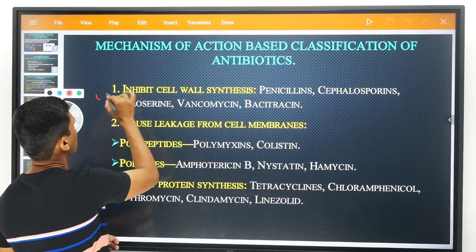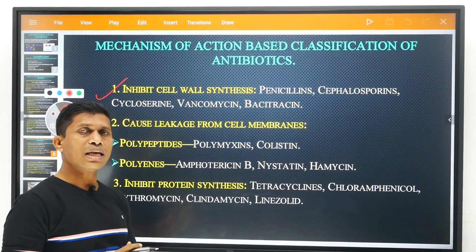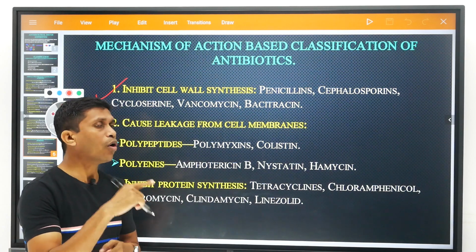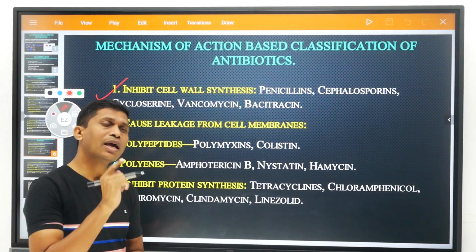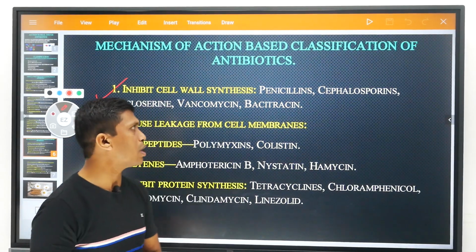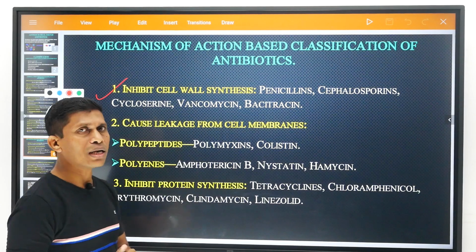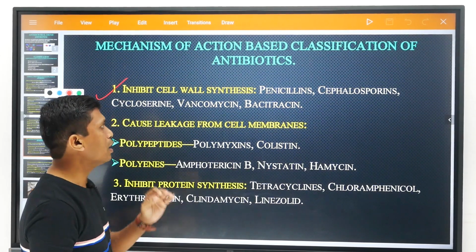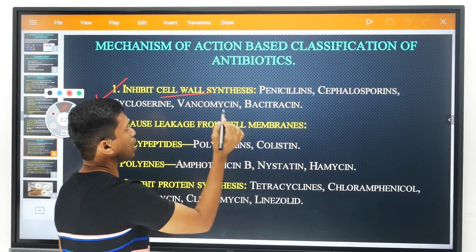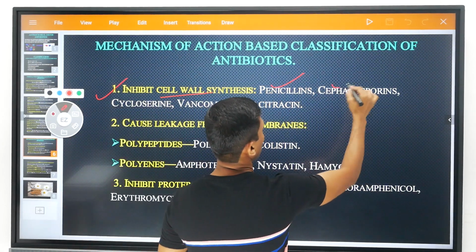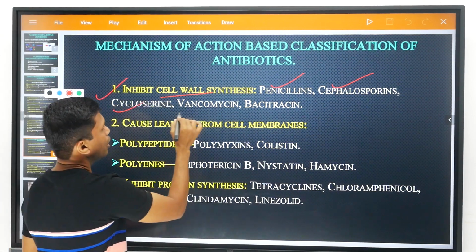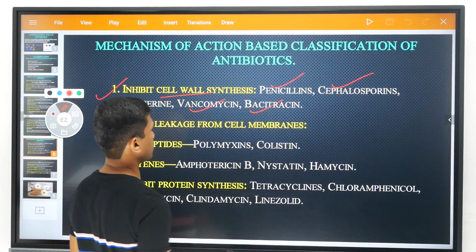The first antibiotics are cell wall synthesis inhibitors. Means these antibiotics inhibit the cell wall synthesis of bacteria or any kind of microorganism and kill that particular microorganism or inhibit its growth. The antibiotics which inhibit or kill bacteria by inhibition of cell wall synthesis are penicillin, cephalosporin, meaning beta-lactam antibiotics, as well as cycloserine, vancomycin and bacitracin.